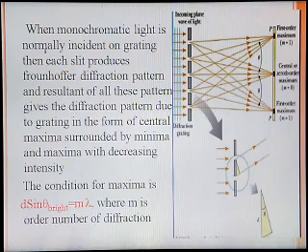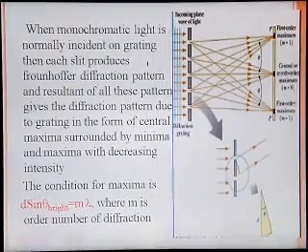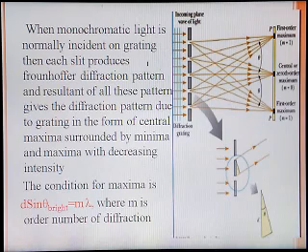When monochromatic light is normally incident on a grating, each slit produces a Fraunhofer diffraction pattern, and the resultant of all these patterns gives the diffraction pattern due to the grating, in the form of a central maxima surrounded by minima and maxima with decreasing intensities. The condition for maxima is d sin theta = m lambda, where m is the order number of diffraction.